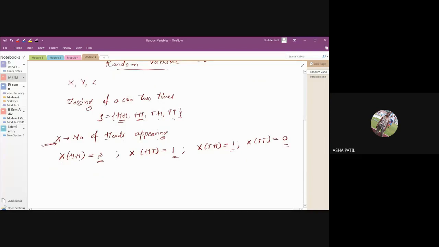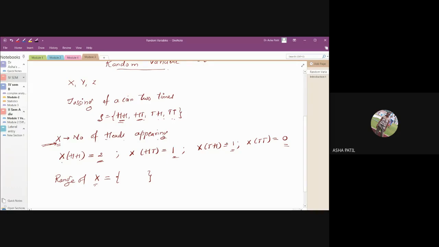And if you take the set of these values, the set of all values that a random variable takes, we call it as the range of that random variable. Range of X means it is the set of, so I'll enclose it in flower bracket, all values that X takes.